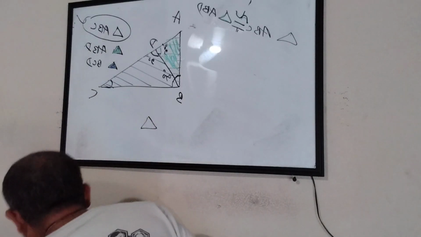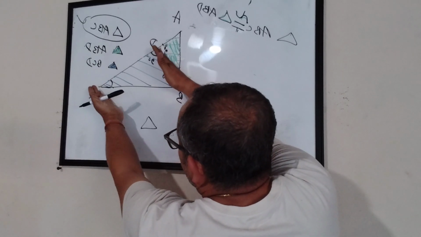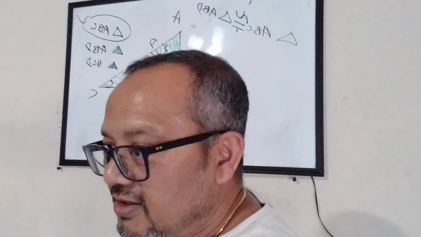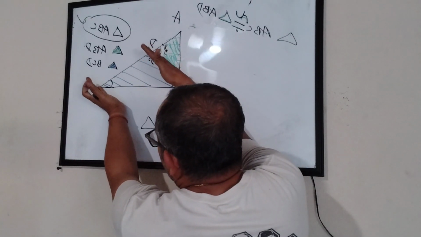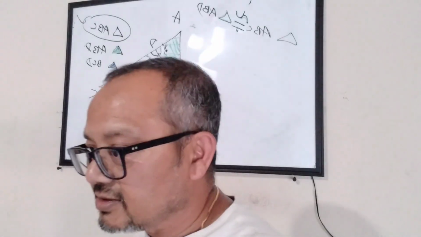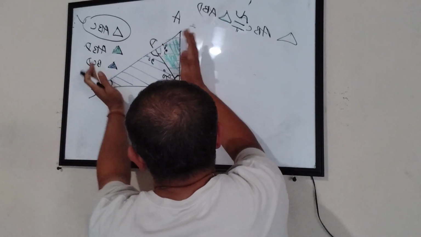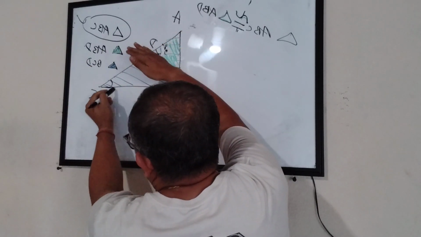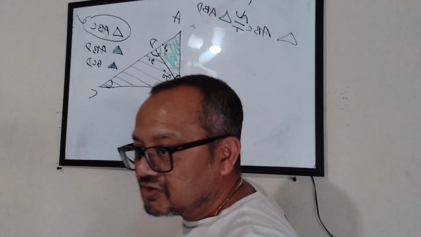In the same way, this other small triangle is also similar to the large triangle. Can you think about it? Because this triangle also has a 90 degree angle, and the large triangle has a 90 degree angle. This angle is common in both the triangles, the small one and the big one. So the third angle has to match.